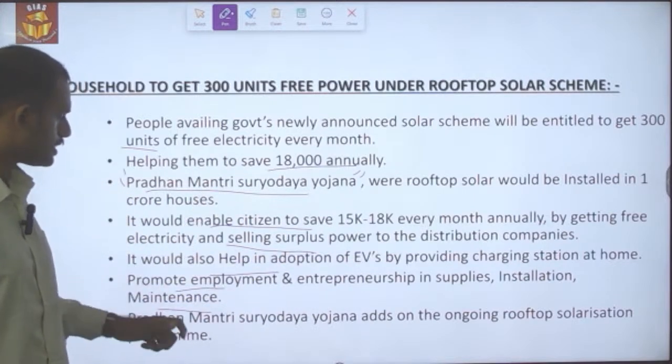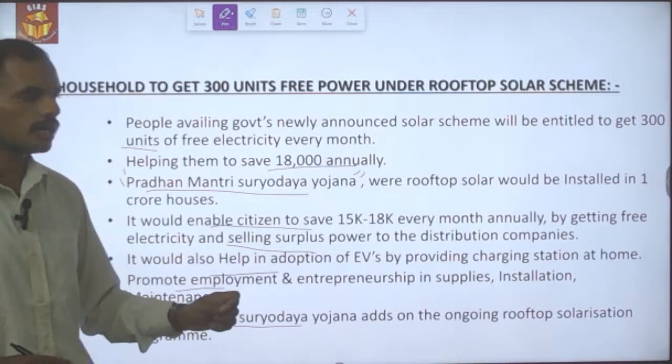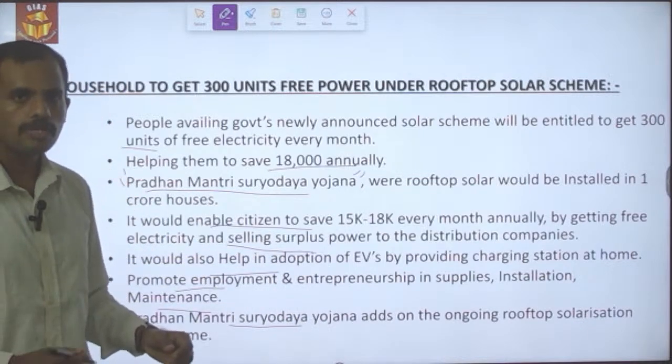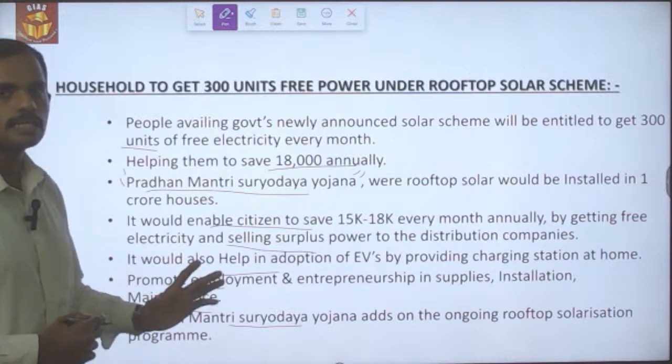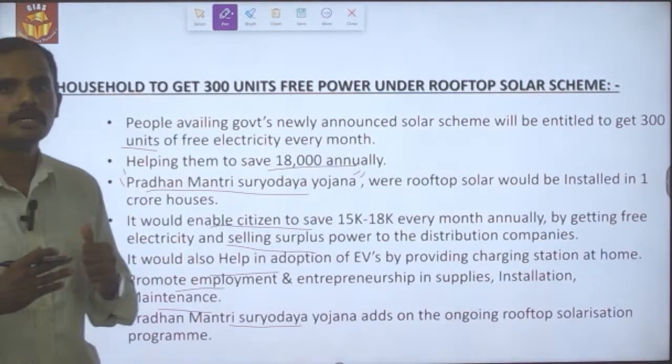distribution and maintenance. And this Pradhan Mantri Suryodaya Yojana adds on to the ongoing rooftop solarization scheme, which has already been implemented across different parts of the country.